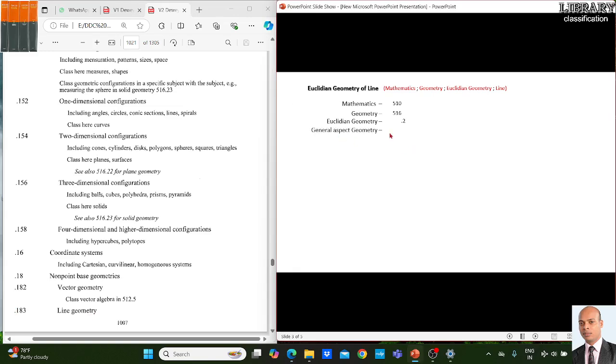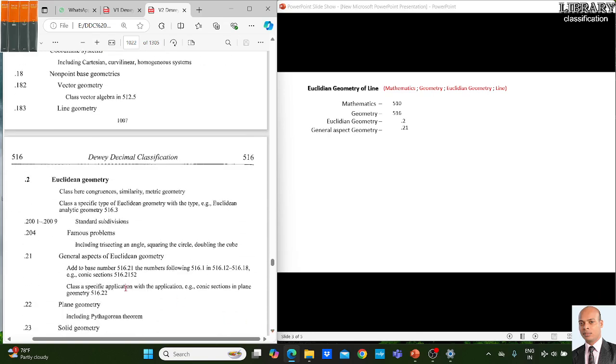First, the general aspect of the line geometry, 516.21. Under the 21 there is a rule: general aspect of geometry. Add to the base number 516.21 the number following 516.1, in 516.1 to 516.18. So we find 516.183. We will note down 516.183, in this number the 516.1 will be followed.